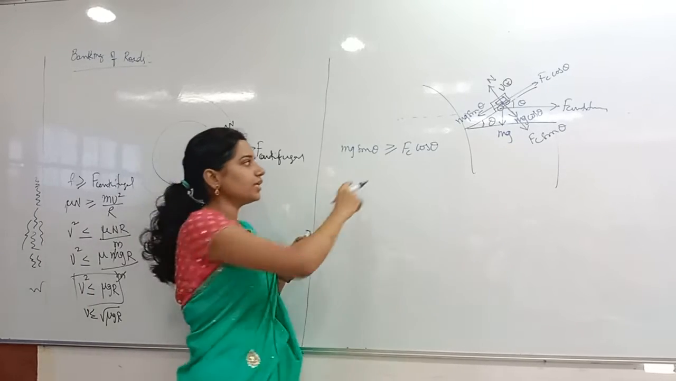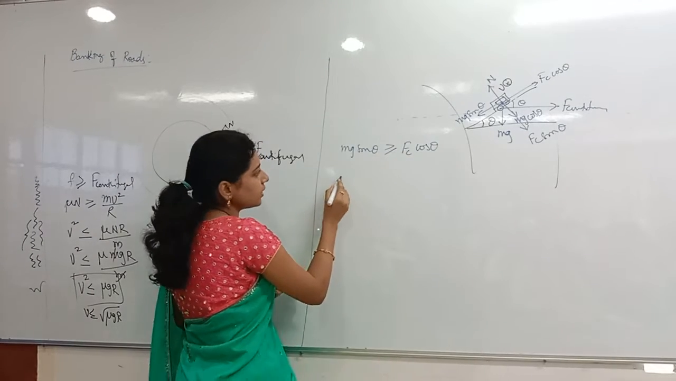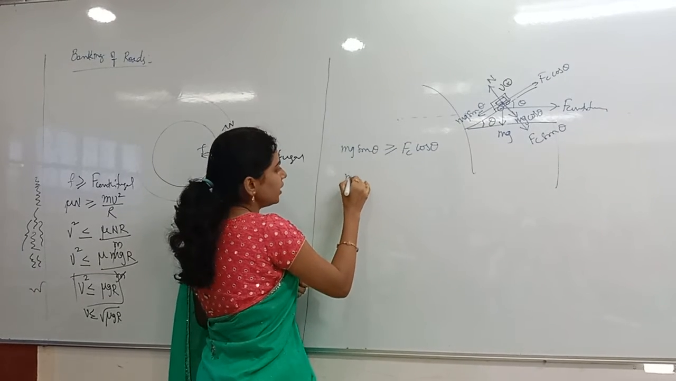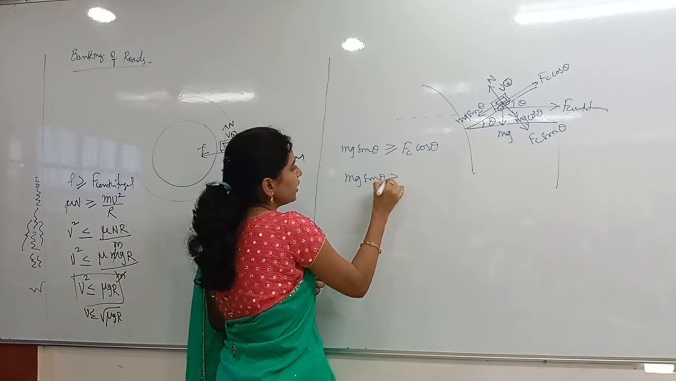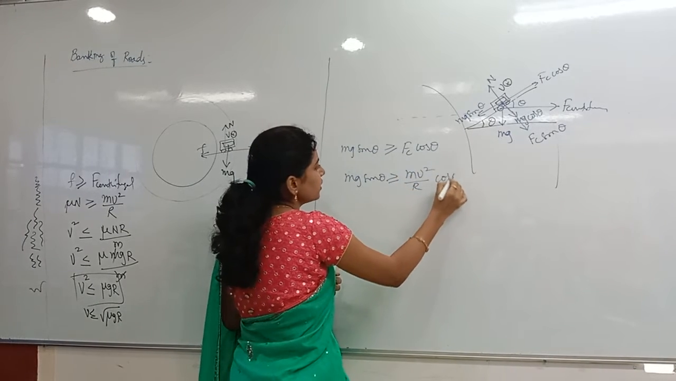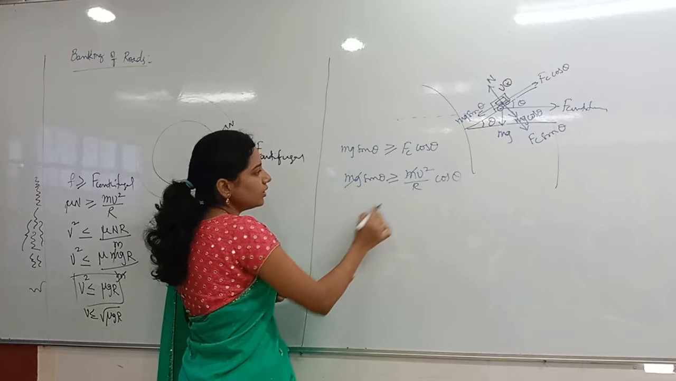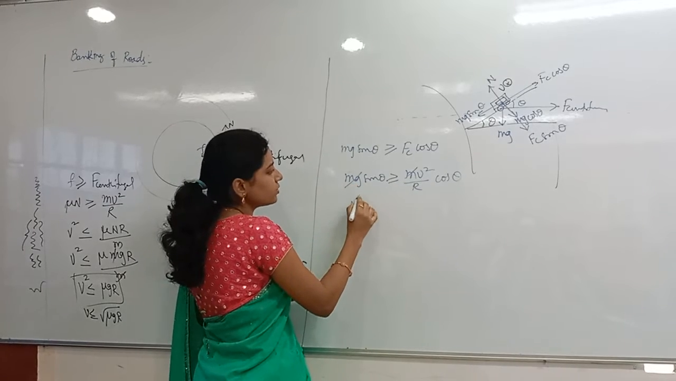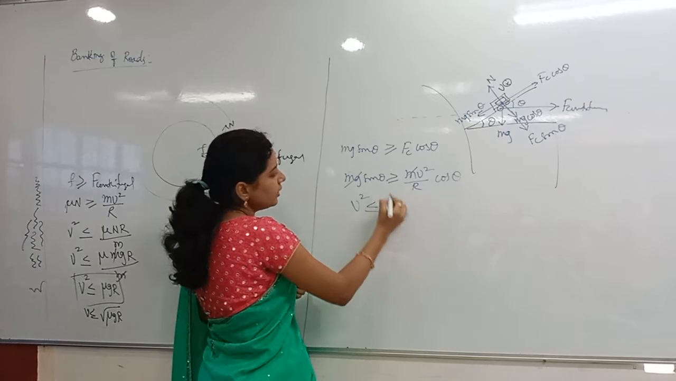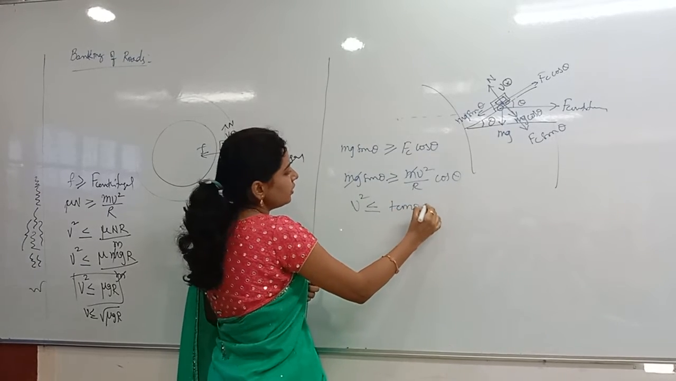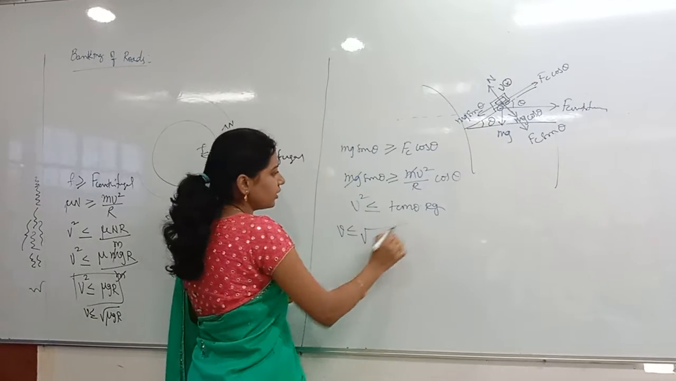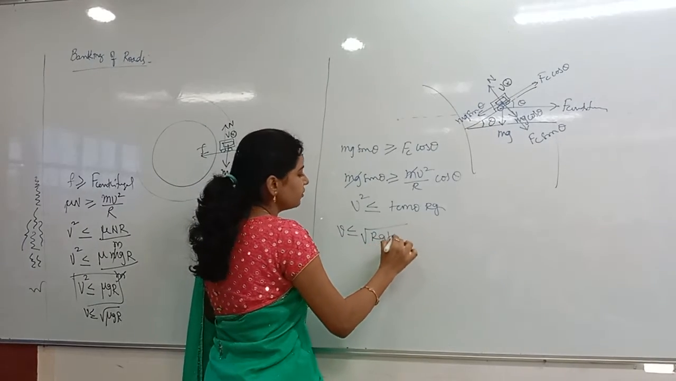So mg sin theta greater than or equal to Fc cos theta, where I want mv square by r only. So mg sin theta is greater than or equal to mv square by r into cos theta. Then m is gone, and I want velocity only, so v square is less than or equal to tan theta into rg. Then v is less than or equal to under root rg tan theta.